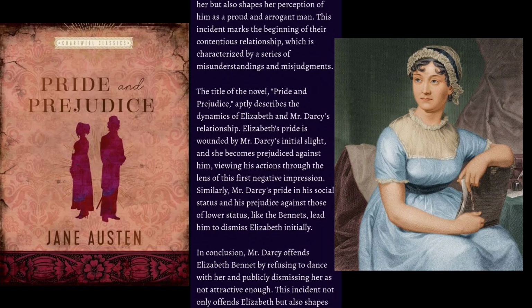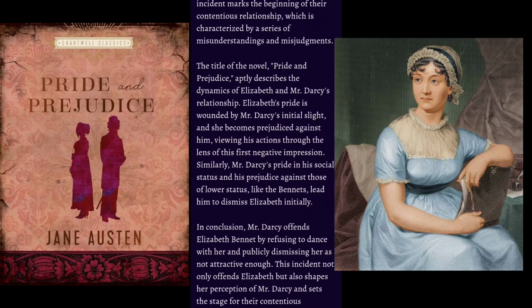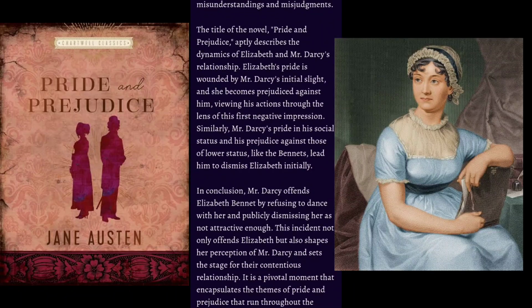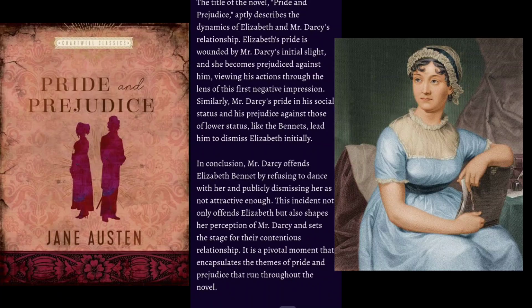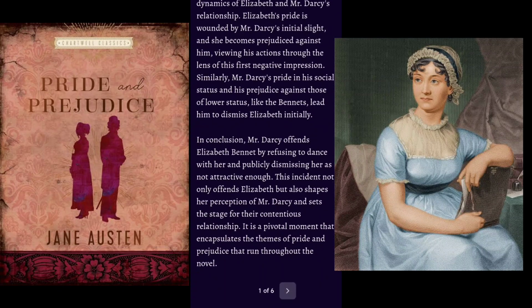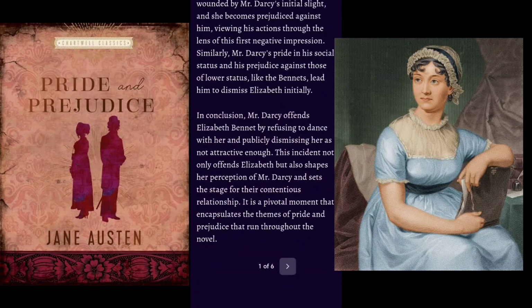The title of the novel, Pride and Prejudice, aptly describes the dynamics of Elizabeth and Mr. Darcy's relationship. Elizabeth's pride is wounded by Mr. Darcy's initial slight, and she becomes prejudiced against him, viewing his actions through the lens of this first negative impression. Similarly, Mr. Darcy's pride in his social status and his prejudice against those of lower status, like the Bennets, lead him to dismiss Elizabeth initially.